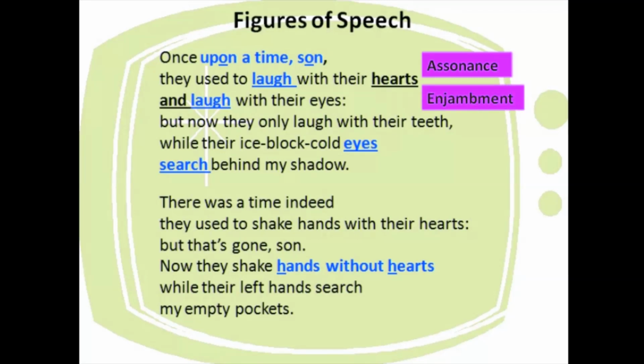Now this poem is full of enjambment. Okay, and then in the single line, we said it is a single line, even though it is written in two lines. The word laugh is repeated twice. When a word is repeated in a line, that is called repetition.